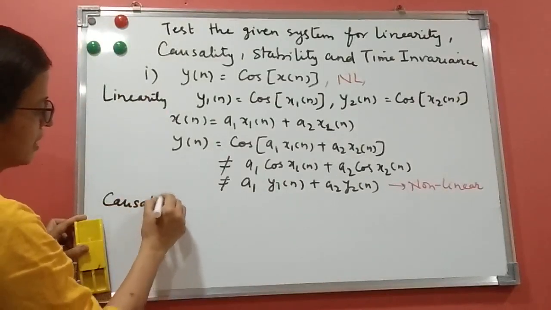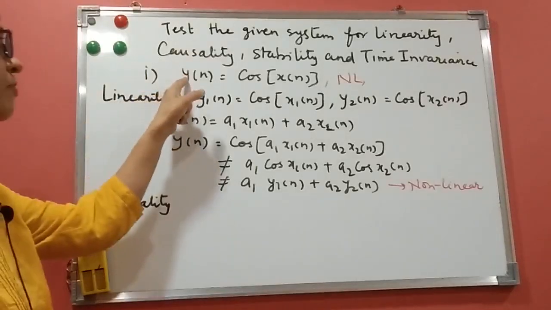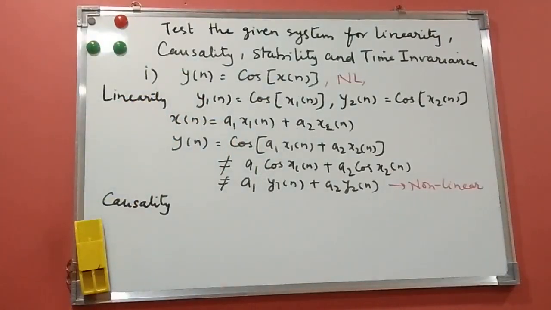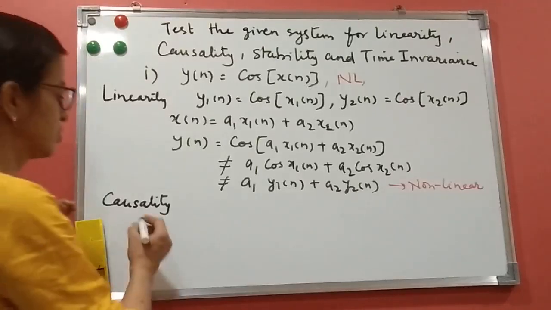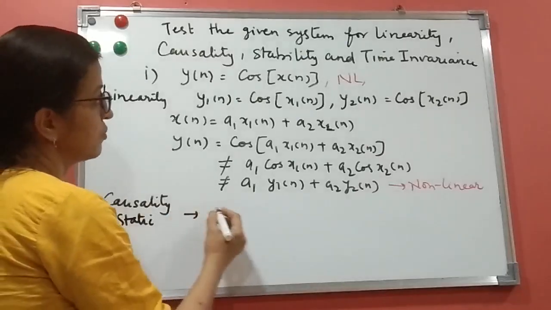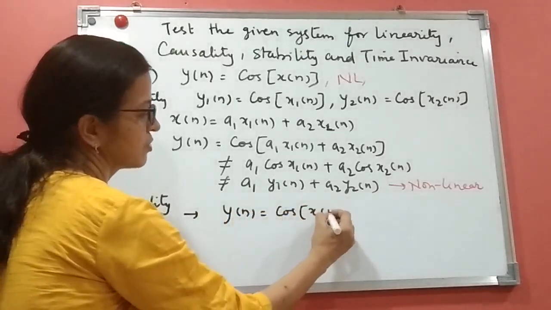Now let us see causality. It is clear to you: output depends only on the present and past. You can see here y of n depends only on x of n. It's not depending on x of n minus 1, n minus 2 or n plus 1, n plus 2. That means it depends only on the present value. So we can discuss causality and static systems together. y of n equals cos of x of n.